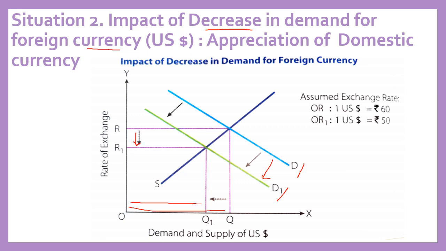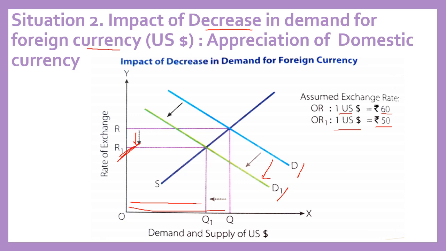See, earlier we were paying rupees 60 for $1. Now we are paying rupees 50 for $1 at OR1. At this new rate, we are paying rupees 50. That means we are paying less. That means the value of our domestic currency has appreciated.